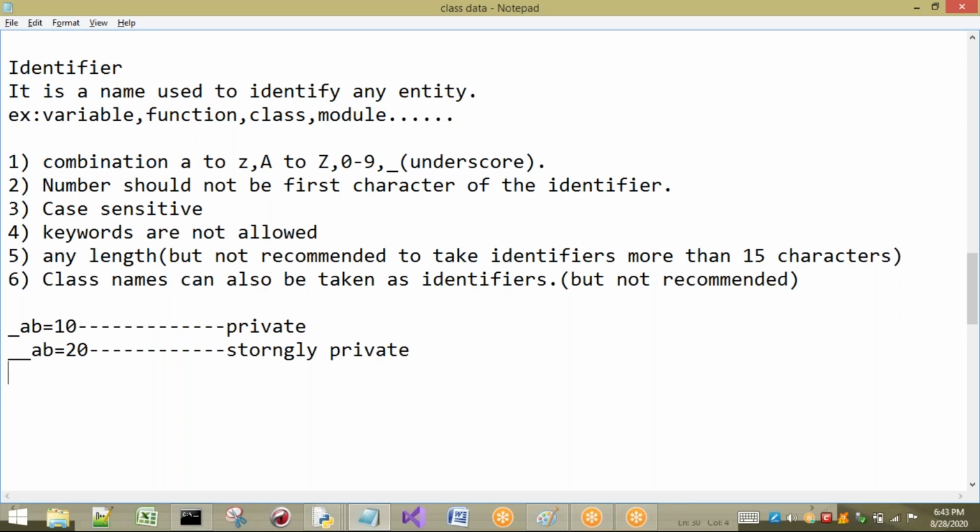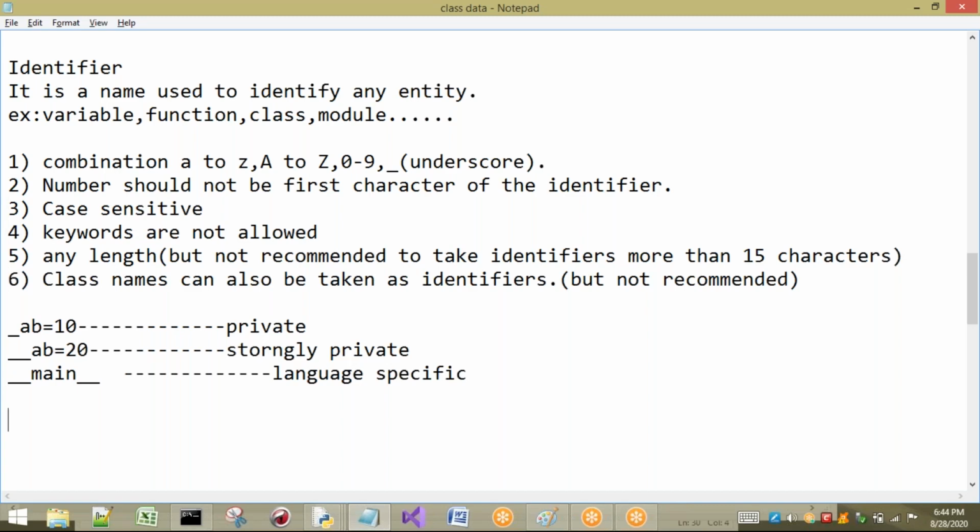And if you write underscore something, for example main, with underscores on both sides, these are language specific identifiers. These are the three things you have to observe.